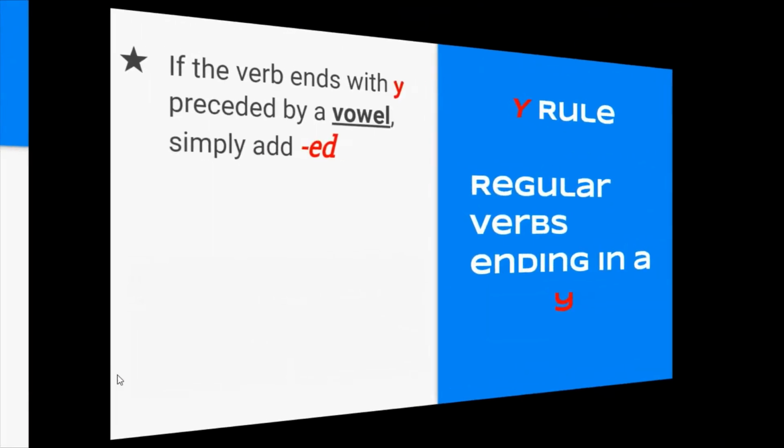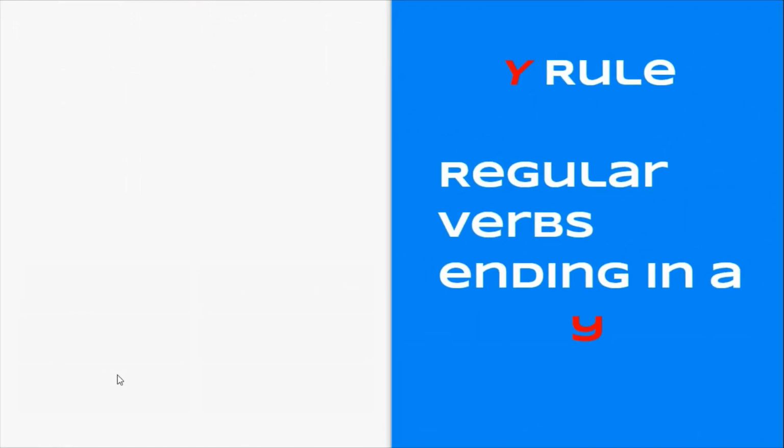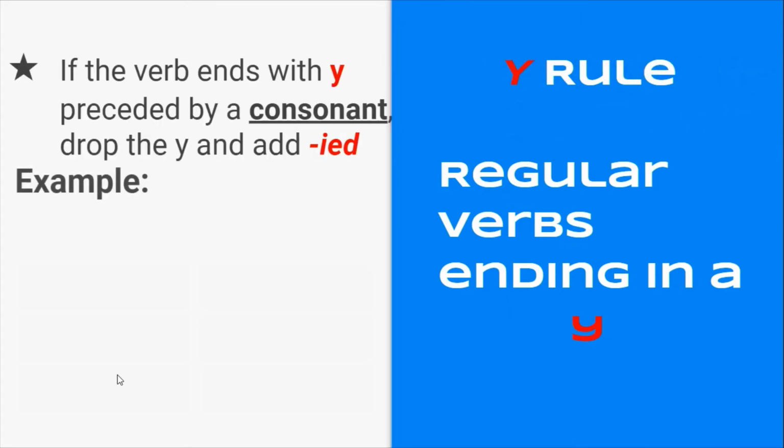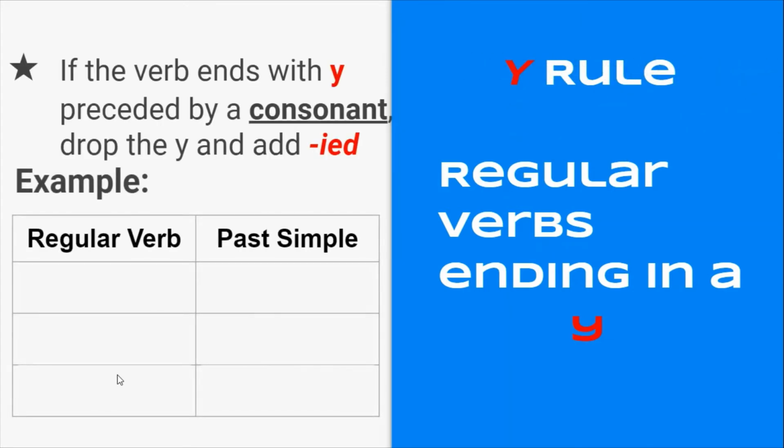Friends, we're going to look at the second rule for the Y, okay? So if our Y is preceded by a consonant, then I need to drop the Y and add IED. Okay, so this is just a little more complicated, right? So let me repeat that again. If my Y is preceded by a consonant, then I need to drop the Y and convert that into an I and add the IED. So let's look at some examples so that it can make sense.